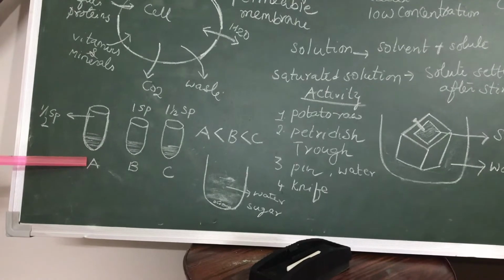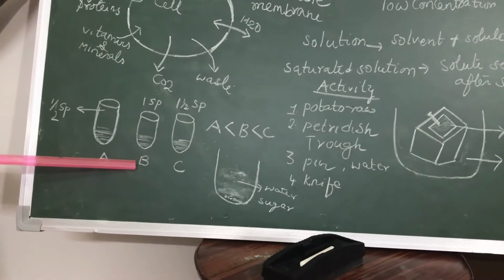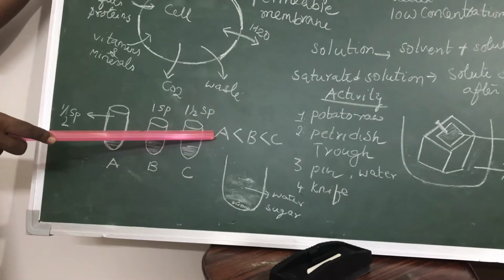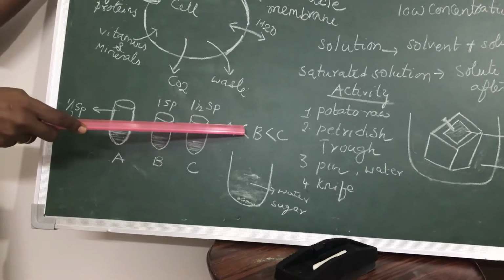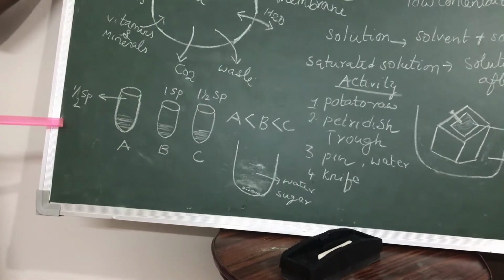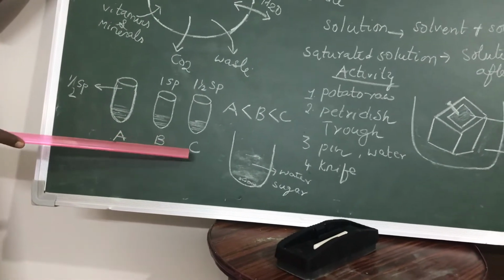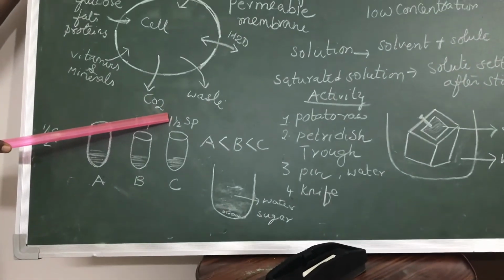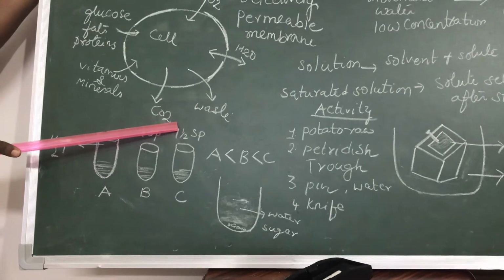A has less concentration compared to B. B has less concentration compared to C. C has more concentration. A is less than B, B is less than C. So which test tube among all these 3 has more concentration? Test tube C, because it contains more solute. The more the solute, the more the concentration.